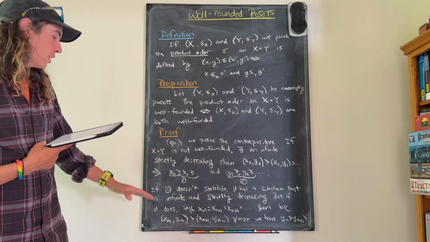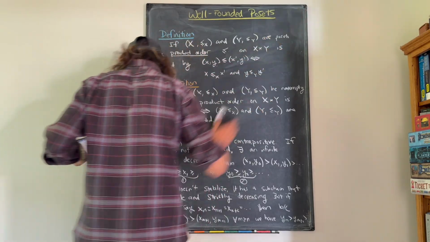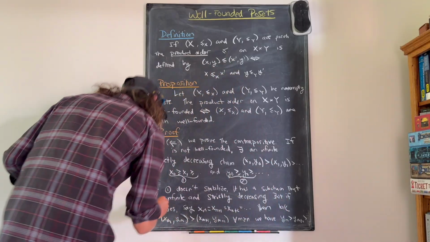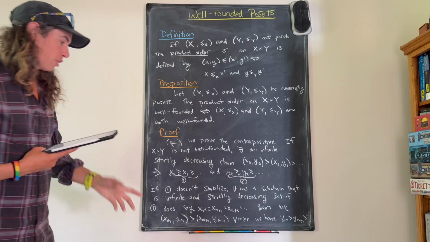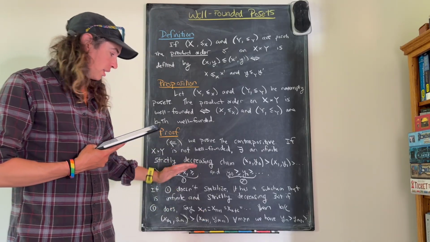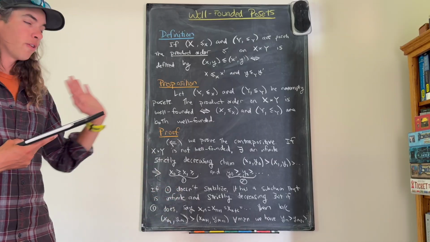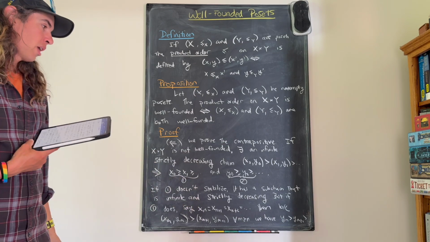But now suppose that chain 1 does stabilize. That means that there's some point in the sequence so that xn is equal to xn+1 is equal to xn+2, etc., forever. The chain becomes constant.